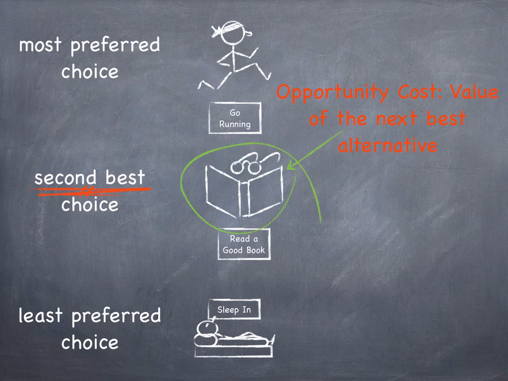Now, is sleeping in also part of the opportunity cost of going running? Didn't he give up reading a good book and also sleeping in? Well, since his time is scarce, he could have chosen only one of those alternatives. He couldn't have read a good book and slept in at the same time. He had to choose just one of them. So the opportunity cost of going running is just his next best alternative. We're not going to count the third or the fourth or his least preferred choice as part of the opportunity cost. We're focusing in on the next best alternative.